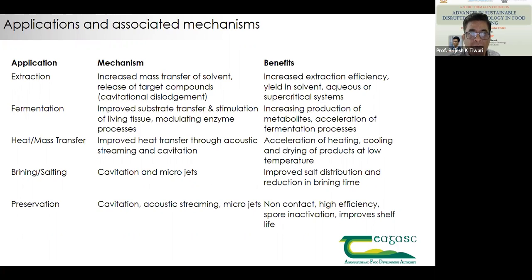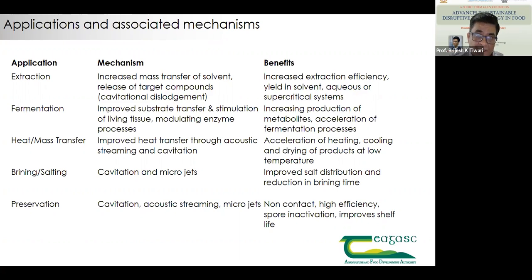Here, cavitating bubbles help in dislodgement of the matrix. That means it helps in breakdown of the matrix and helps movement of solvent into the matrix, allowing the target compound to solubilize into the solvent, and then it can be recovered.